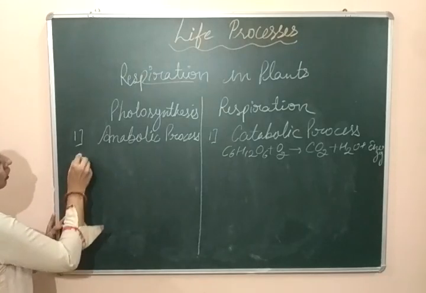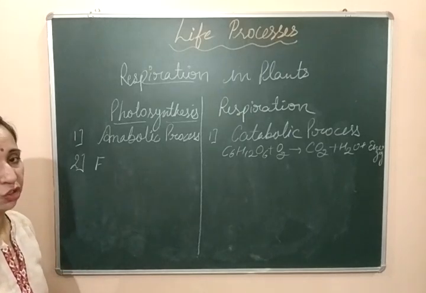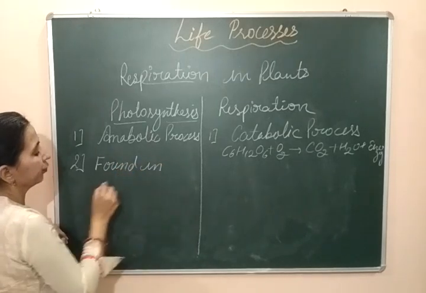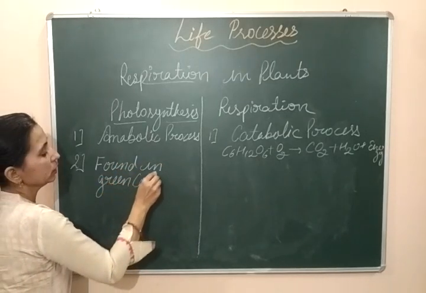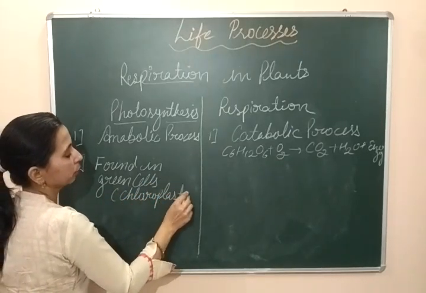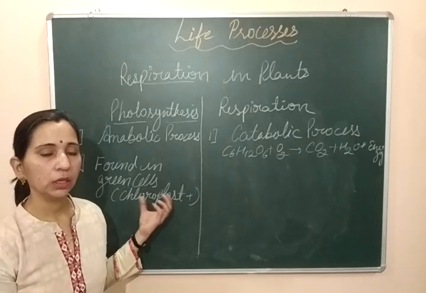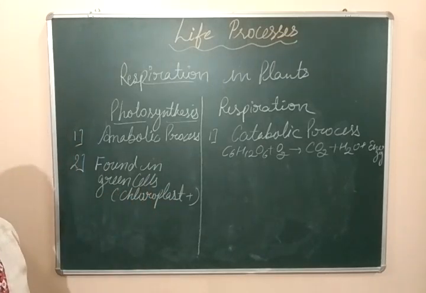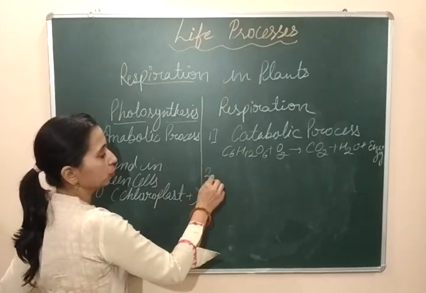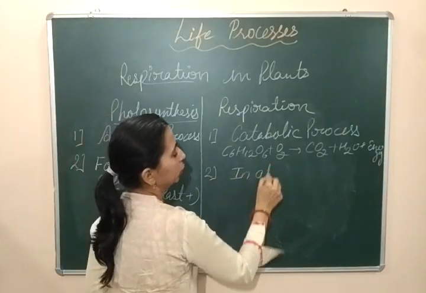The second difference: photosynthesis takes place only in green cells which have chloroplast. Green cells means cells in which chloroplast is present. Photosynthesis is only found in cells which are green in color, which have chlorophyll or chloroplast inside them. So this is the location where the photosynthesis process takes place. But respiration takes place in all cells.